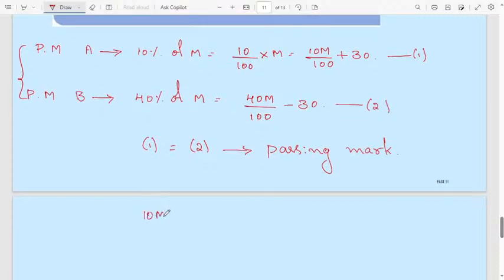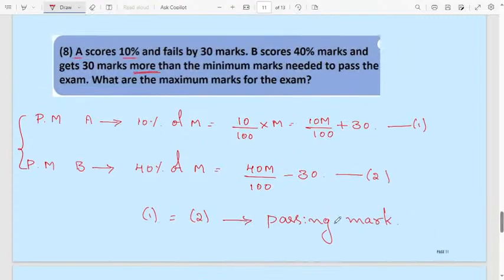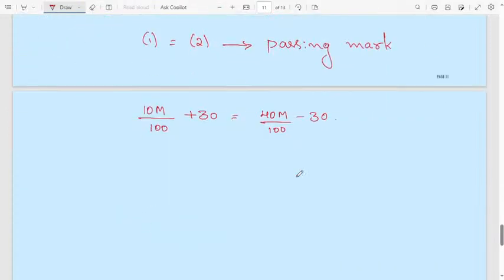10 maximum marks, capital M means maximum marks, divided by 100 plus 30 will be equal to 40 maximum marks divided by 100 minus 30. Here why I wrote plus 30 and minus 30: he failed by 30 means he needs plus 30 marks. Therefore put plus 30. If anyone has failed by 30 marks, you have to add. If anyone got more marks compared to the passing marks, you have to subtract. That one you have to remember.